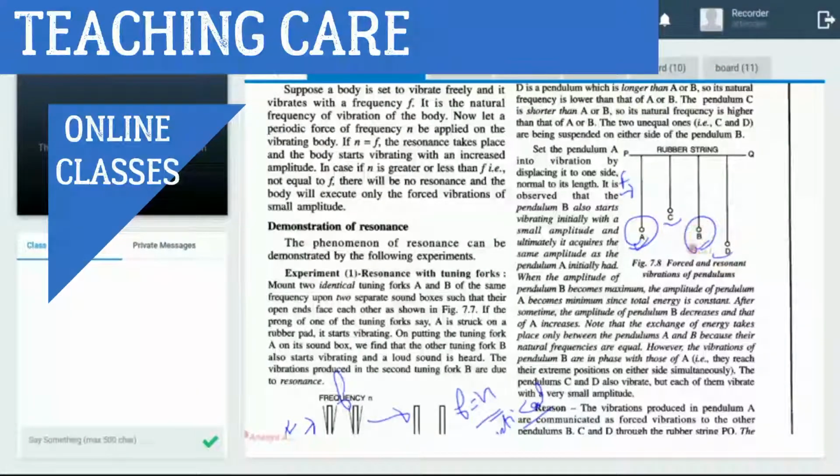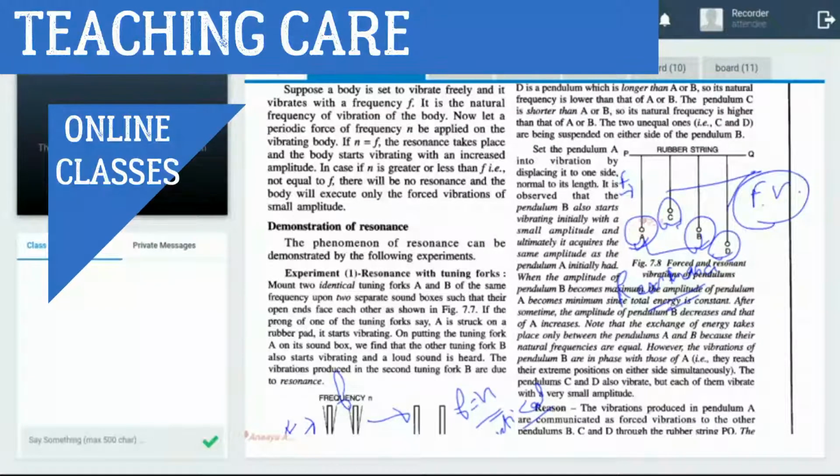Why? Because both are identical in shape, the same size. Okay, C and D also vibrate, but they vibrate by forced vibration. But A and B are identical, and that term is known as resonance. C and D also vibrate, but at a frequency other than their natural frequency, known as forced vibration.